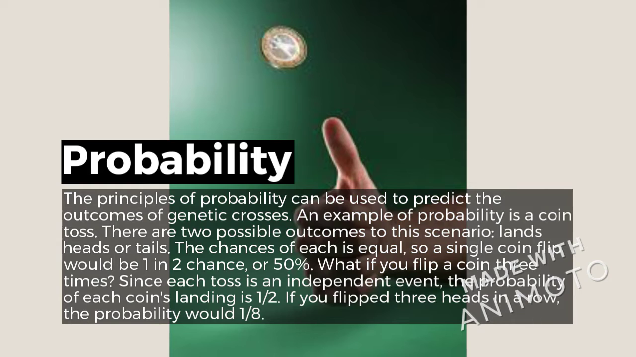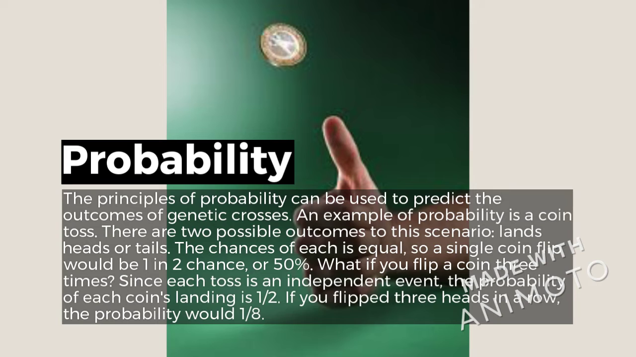Probability. The principles of probability can be used to predict the outcomes of genetic crosses. An example of this would be a coin toss, landing heads or tails. The possible outcomes are 1 in 2 because there are 2 different faces, or 50%. If you flip the coin 3 times, it would be 1/8 because each flip is an independent event.